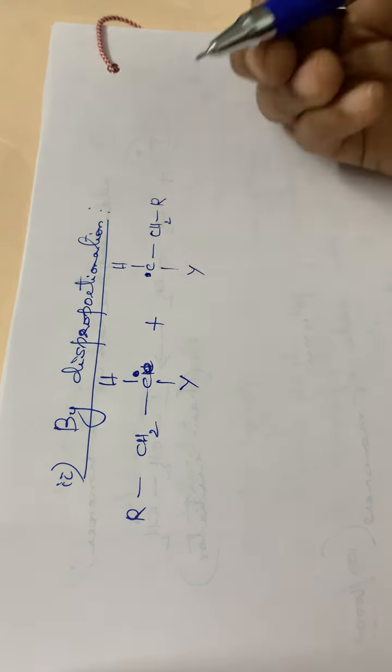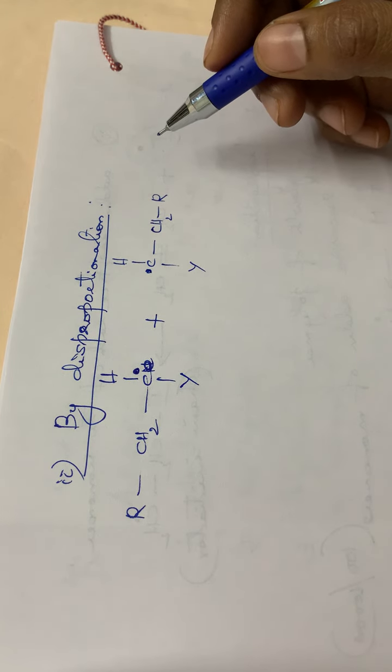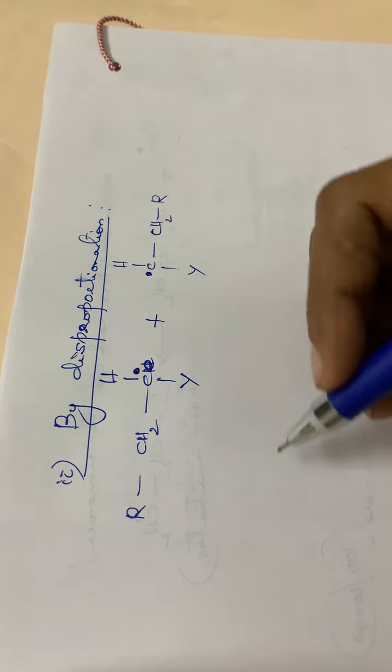See, what happens is that by disproportionation, the word itself means it is not happening in a symmetrical or proportional manner, isn't it? So I am writing the CH2 as H, H. Then this particular hydrogen will be moving to this carbon atom as H dot.